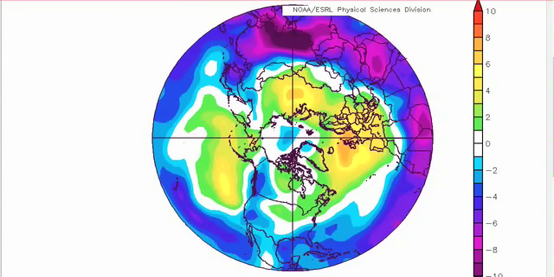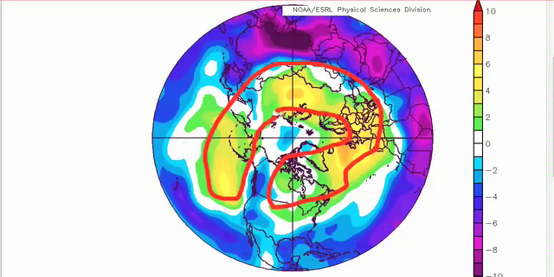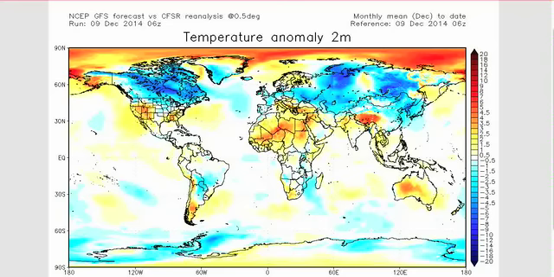This is the mean of temperatures at 10 millibars, so high in the stratosphere, and the yellow colour showing us temperatures above normal. You can see this kind of arc, this horseshoe of warmer than normal temperatures around the northern hemisphere, corresponding to those lower temperatures at the surface.